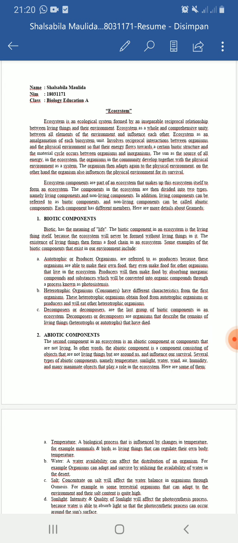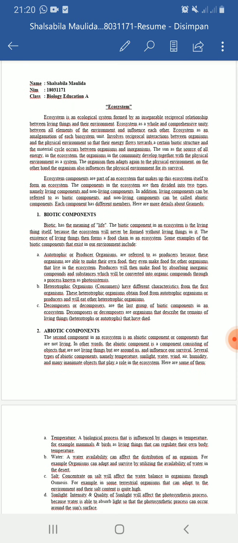Producers make food by absorbing inorganic compounds and substances which are converted into organic components through a process known as photosynthesis.